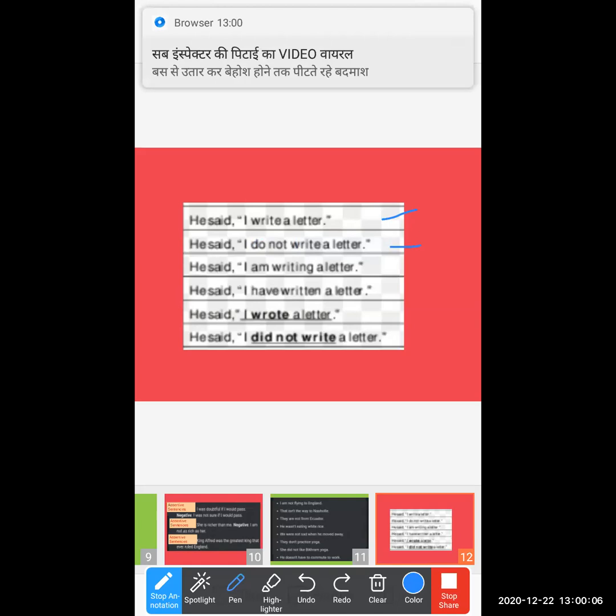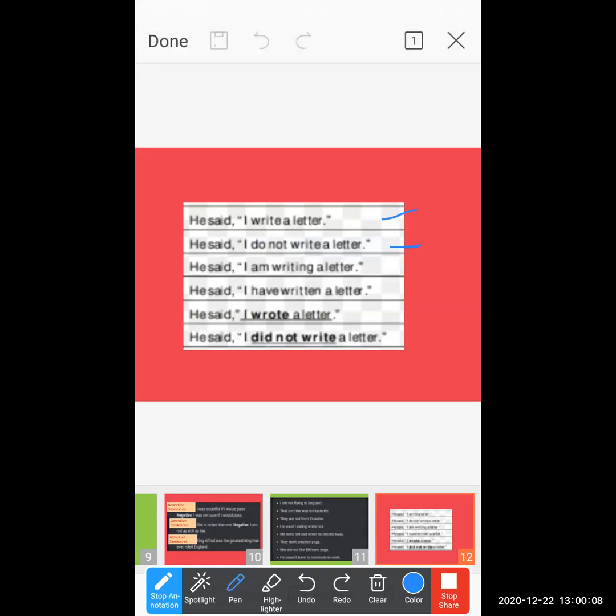But we have to make a negative sentence. So how can we make a negative sentence? Here you have to add: I am not stop writing a letter. Such kinds of words you have to use, where you can do the sentence transformation into negative, but the basic meaning should not be changed.